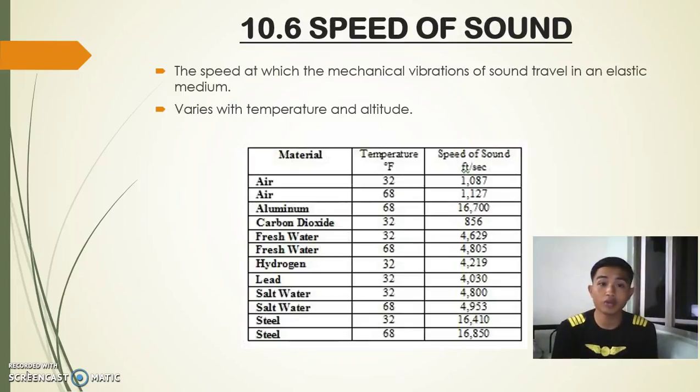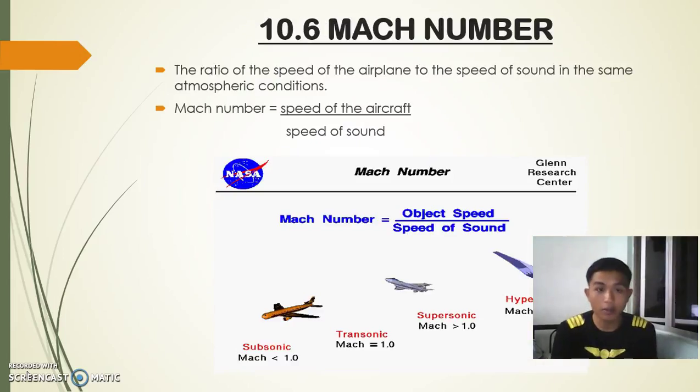Speed of sound. The speed at which the mechanical vibration of sound travels in an elastic medium varies with temperature and amplitude. Mach number. The ratio of the speed of the airplane to the speed of sound in the same atmospheric condition. Mach number equals speed of the aircraft over speed of sound.